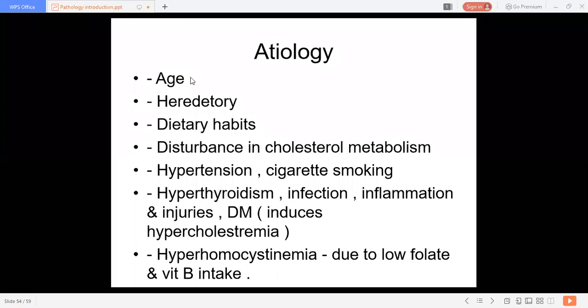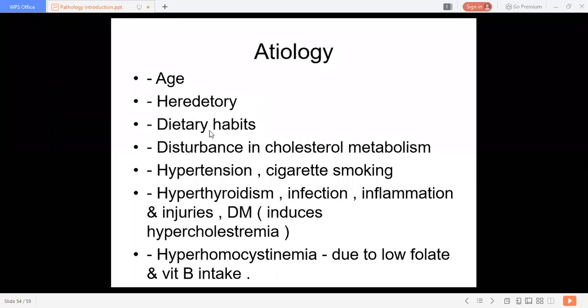Now, heredity plays a very, very important role in the process of atherosclerosis. So what are the hereditary factors? The hereditary factors are hyperlipidemia and hypertension, and heredity also plays an important role in diseases like diabetes mellitus. If a person has hyperlipidemia or hypertension, then damage of the artery appears very fast. So heredity is an important part of atherosclerosis.